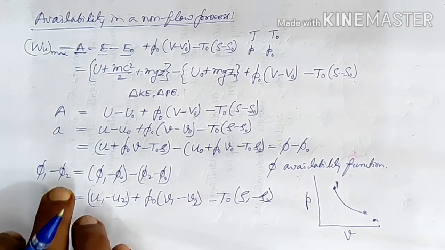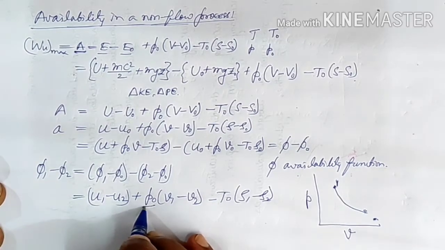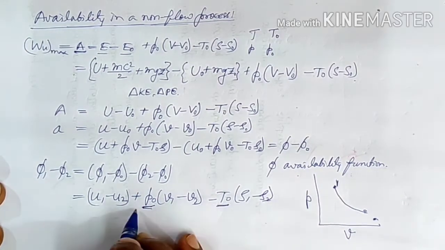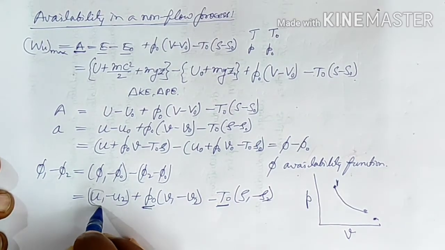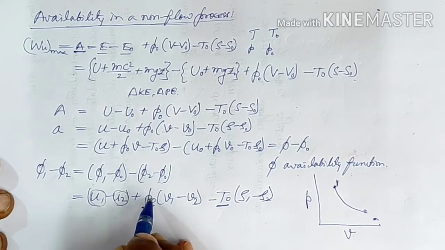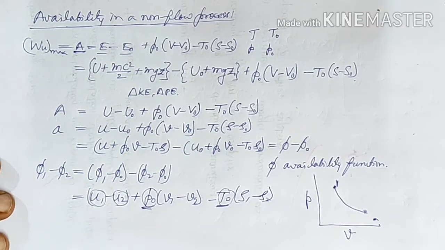So this depends on the surrounding also, because here the surrounding temperature and surrounding pressure are given. That is why we said the availability is a property, a composite property, it depends on the system properties as well as on the surrounding properties.